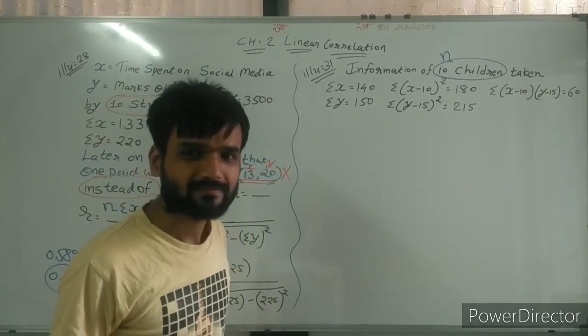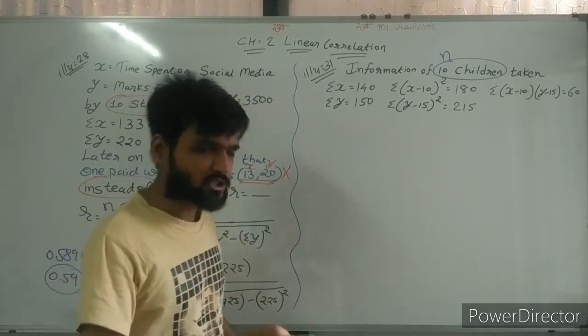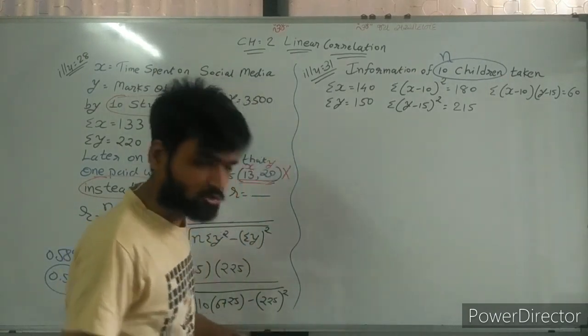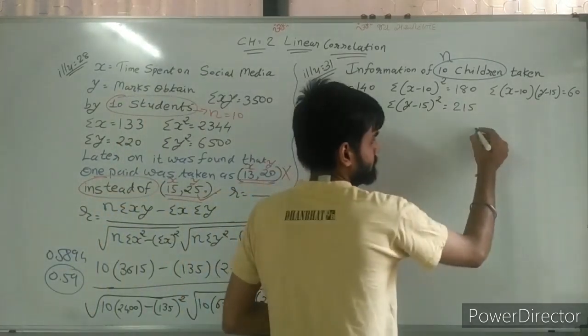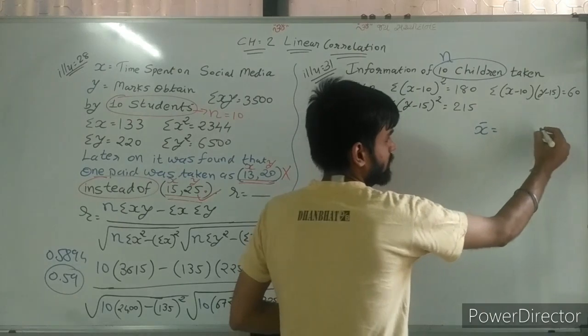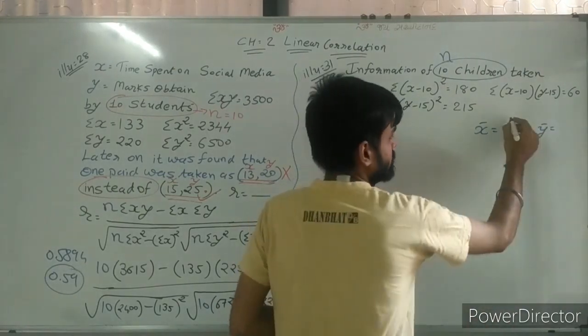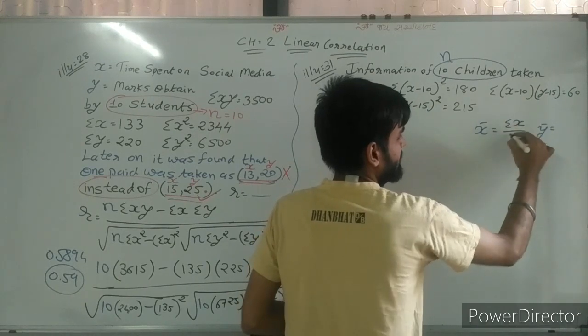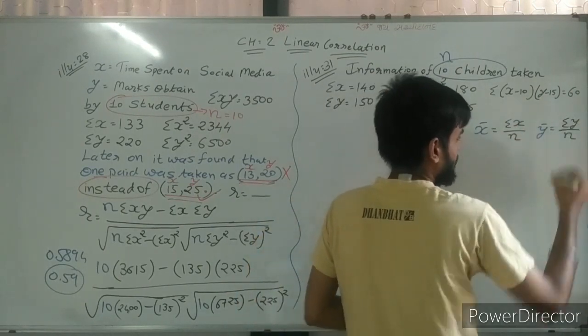So first of all, we are finding values of x bar and y bar. Here, x bar is equal to sigma x divided by n, y bar is equal to sigma y divided by n.